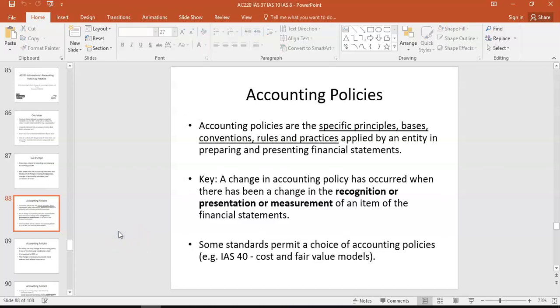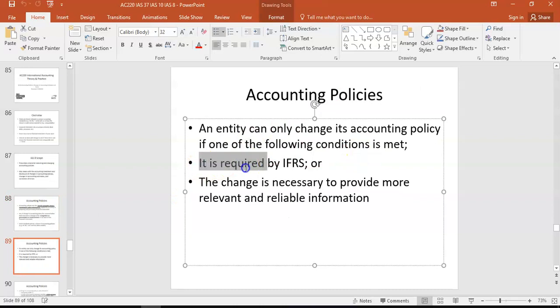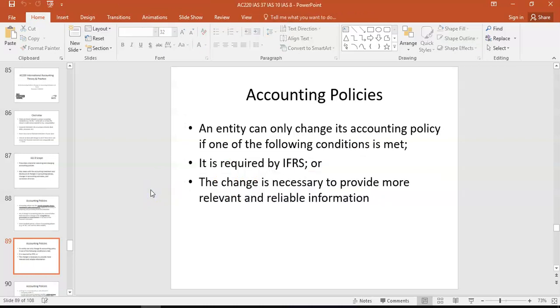But that's the standard that mandates that. So IAS 1 mandates the financial statements, and then the accounting policies are mandated around IAS 8. And the criteria that are required to change accounting policy is if it's required by an international standard, or the change is necessary to give more relevant and reliable information. So you might remember from AF1 the key qualitative characteristics. It must be relevant, reliable, must be understandable, timely, complete, all of those key characteristics.